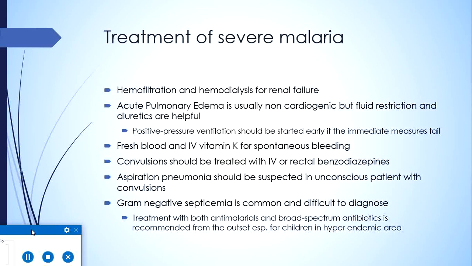Convulsions, especially in adults, are usually indicative of CNS involvement and should be treated with intravenous or rectal benzodiazepines. And in all unconscious patients who are having convulsions, aspiration pneumonia should be suspected and appropriately treated. And a very important point is that frequently gram-negative septicemia occurs in these patients and should be recognized early. It is sometimes recommended that treatment with both antimalarials and broad-spectrum antibiotics should be started from the outset, especially in children in hyperendemic areas.